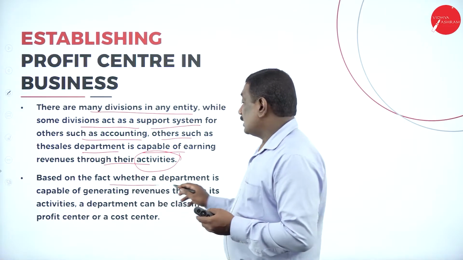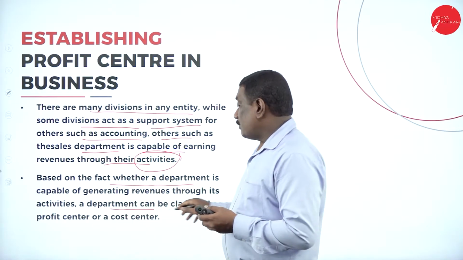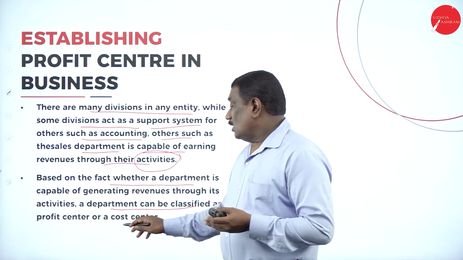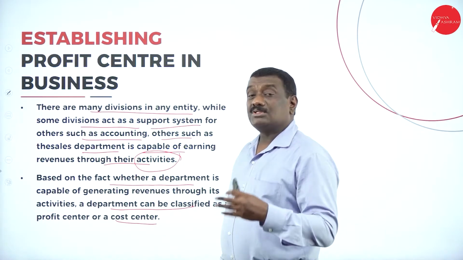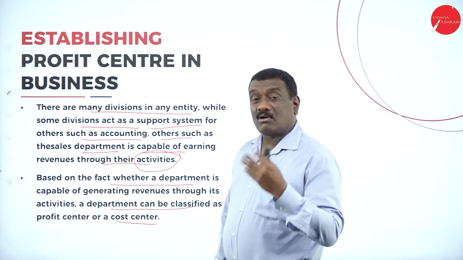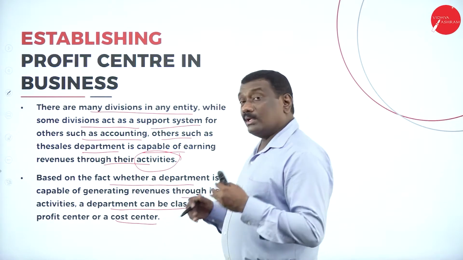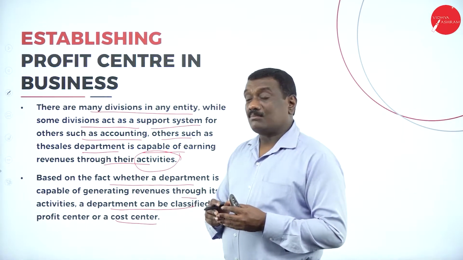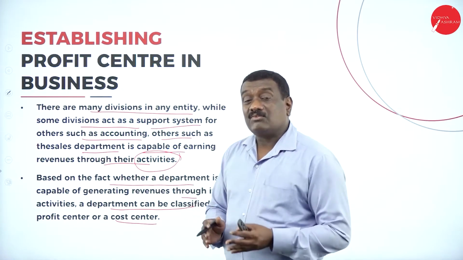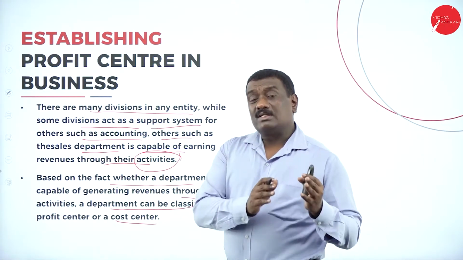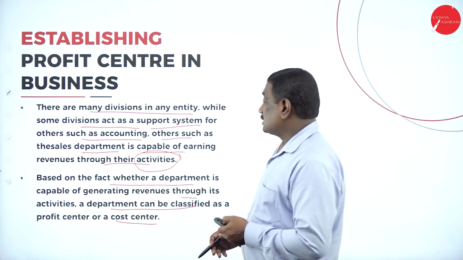Now, based on whether a department is capable of generating revenues through its activities, the department can be classified as a profit center or a cost center. Based upon whether that particular division or department is able to generate profit, income or revenues on its own through its activities, a department can be classified as a cost center or a profit center.